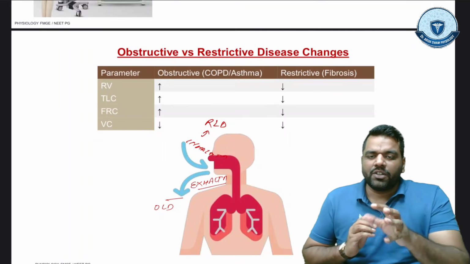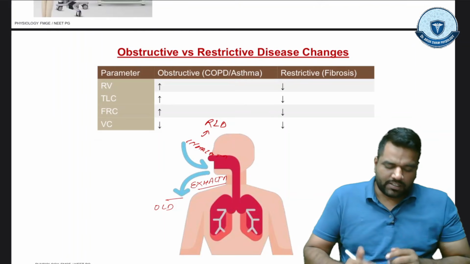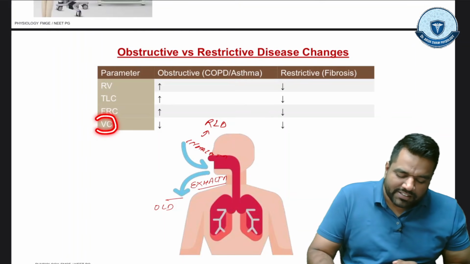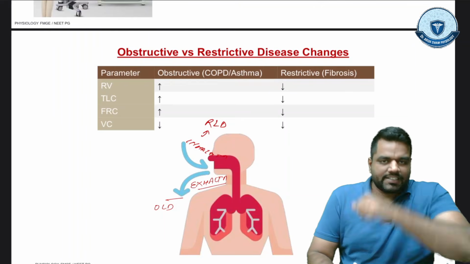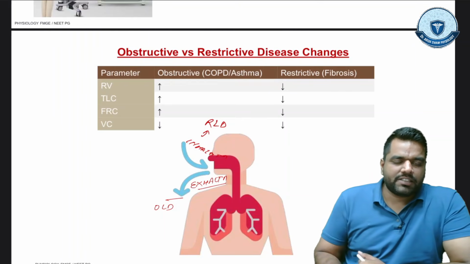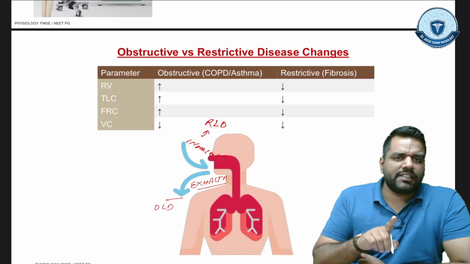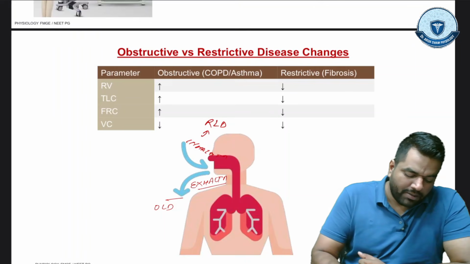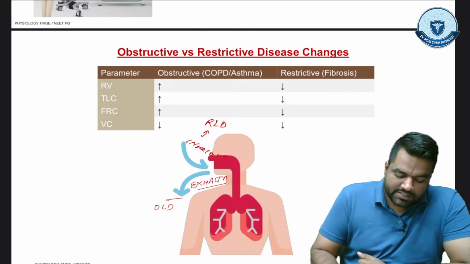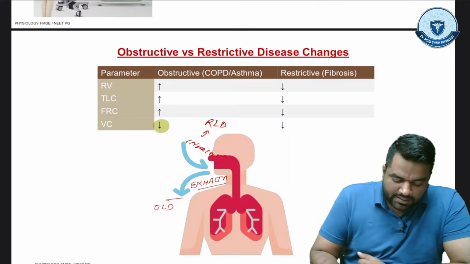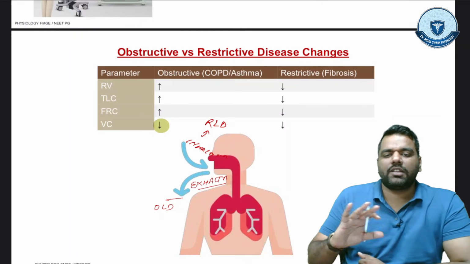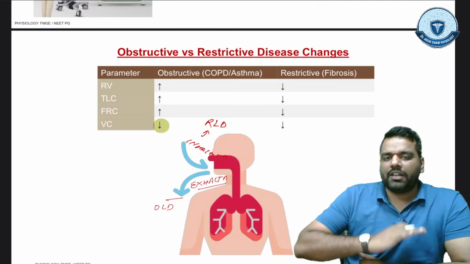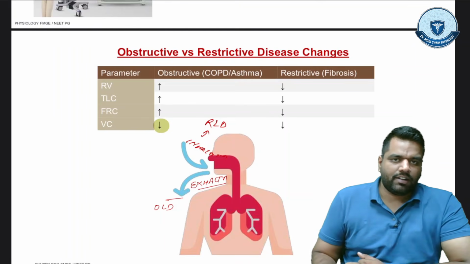So there is a problem in expiration, and that's why the vital capacity is decreased. Now please pay attention. In restrictive lung disease, everything will be decreased. So just remember, in obstructive lung disease only the vital capacity is decreased and everything else is increased, but in restrictive, everything will be decreased.